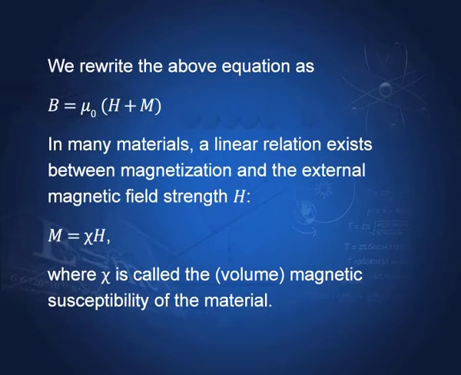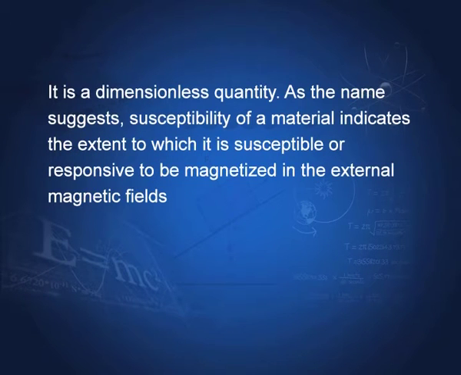Further, M itself in most materials is proportional to H. Therefore, we can write M equal to chi H, where chi is called the magnetic susceptibility. It measures the response of the substance to the external magnetic field.